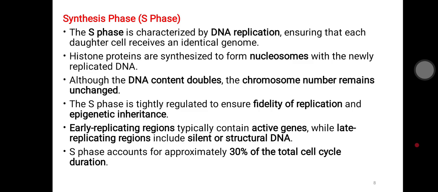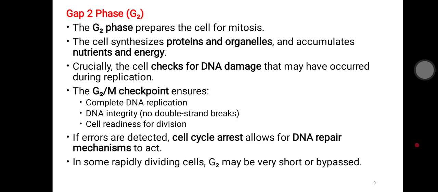Coming to the S phase, the synthesis phase, the DNA is synthesized, which is called DNA replication. There is also production of histone proteins, followed by nucleosome production. The DNA content is doubled while the chromosome number remains unchanged. After the S phase, the G2 phase takes place.